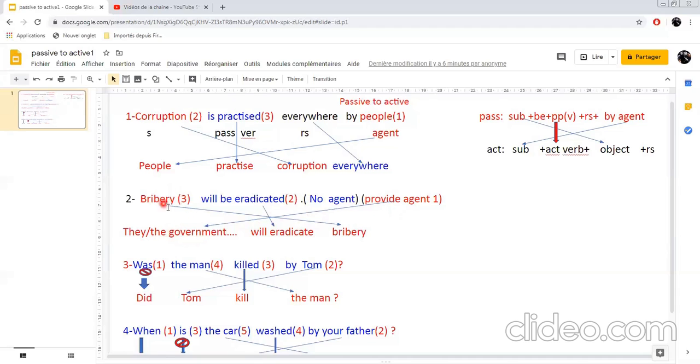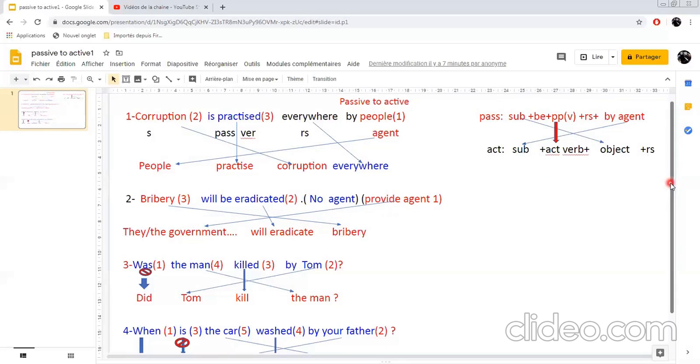Your bribery here, which is the subject of the passive, becomes the object. And then concerning the verb, you should know what is the tense of the verb here, which is will be eradicated. That means it is the future simple passive. Then you should know how to form the active, of course. Then we say, the government or they will eradicate bribery.